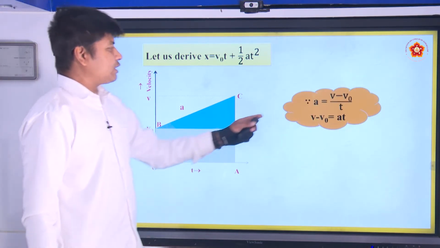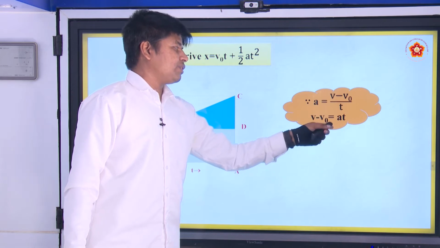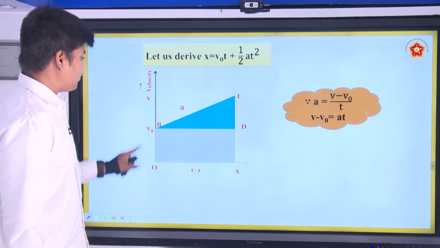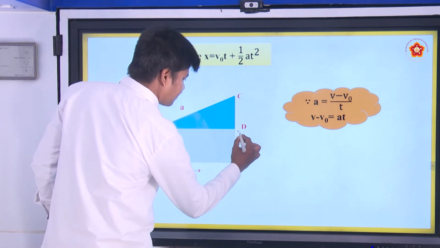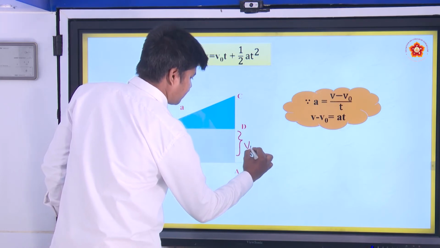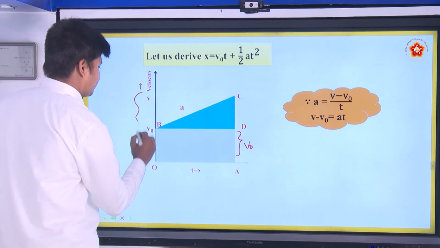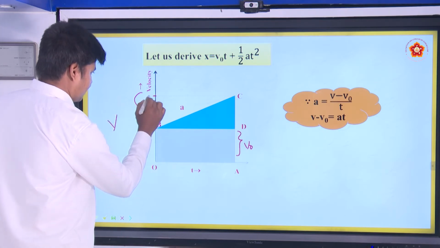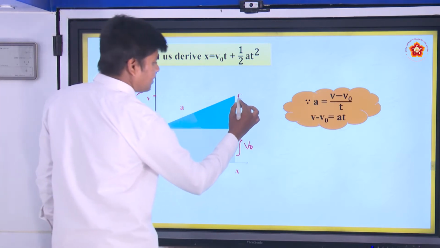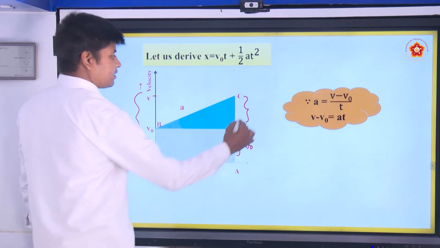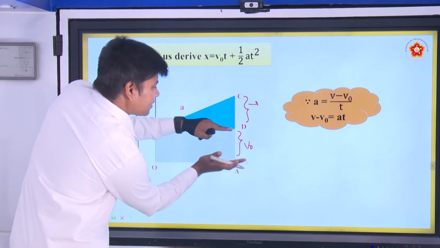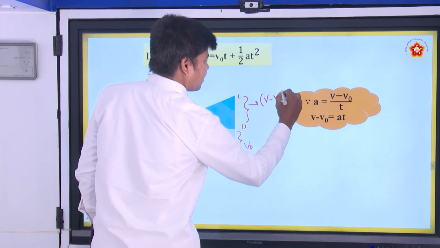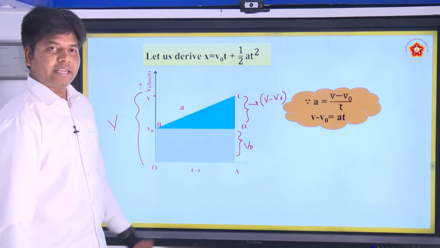Let us go. So, a is v minus v naught by t, v minus v naught is equal to at, right. So, what is v minus v naught here? You can see what is v minus v naught. This distance is v naught, right, and this distance is what? v, right. This distance is v from here to here, origin. Now what will be this distance? This distance minus this distance, the remaining distance is this. So that is v minus v naught, right. CD is v minus v naught.